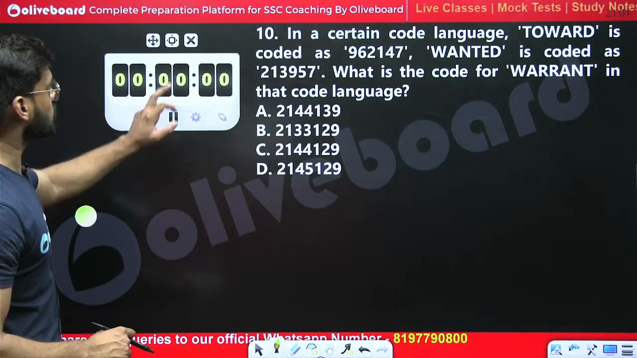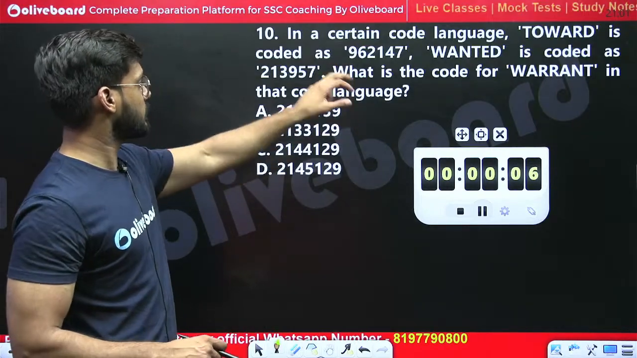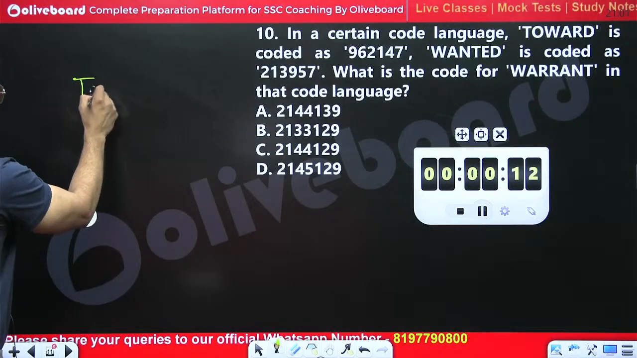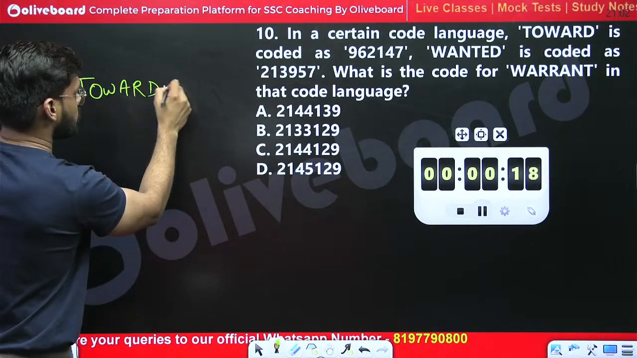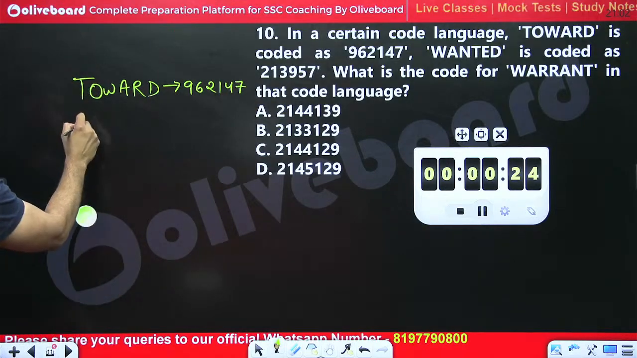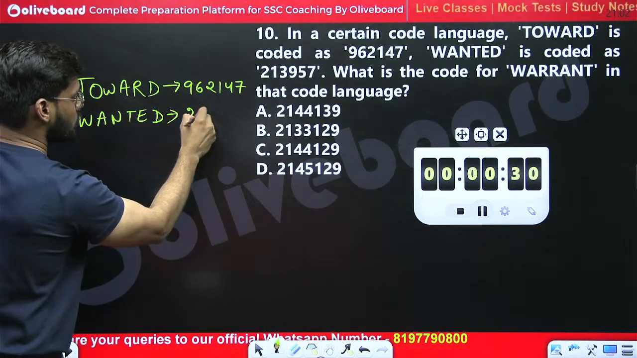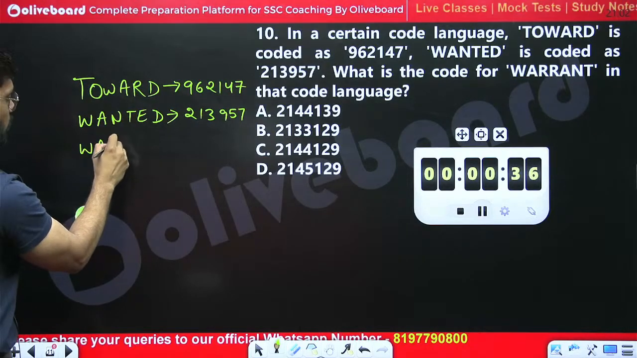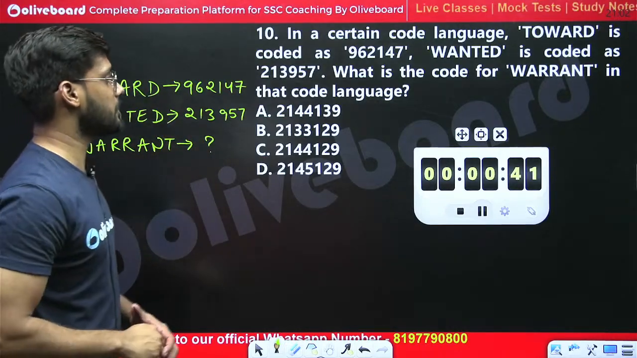10th one, what should be the right answer for this coding decoding question? In a certain code language, toward is coded as 962147, wanted is coded as 213957. How can we represent warrant in the same way?